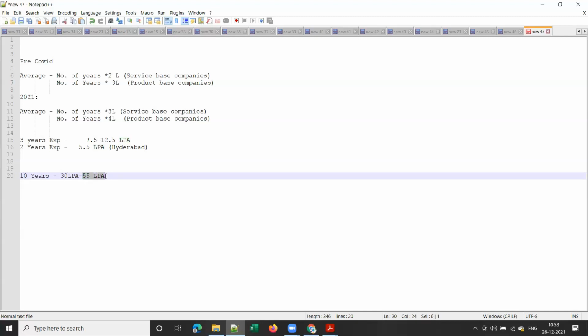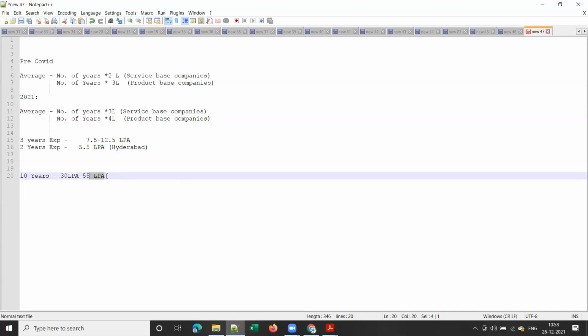This is the highest package that I heard in performance testing: for 10 years experience, one guy got a 55 lakhs package from Salesforce. Such high packages are possible mostly in product-based companies only, and Salesforce is a product-based company.